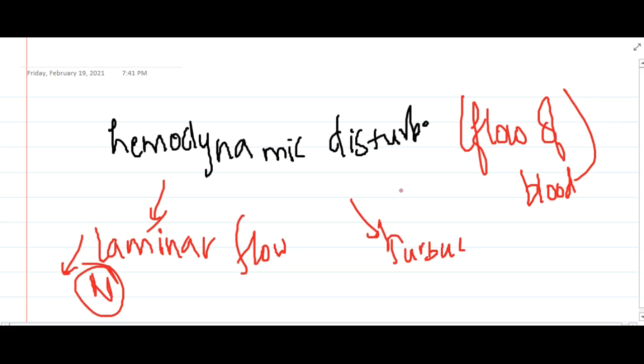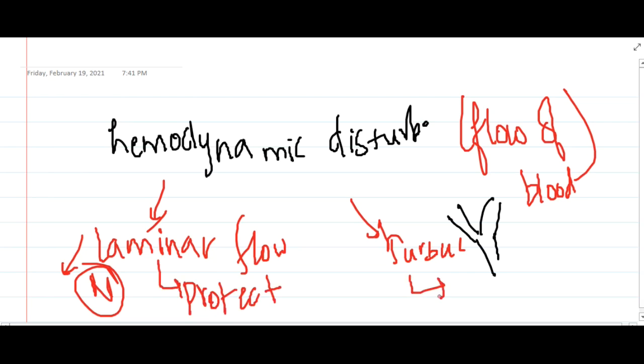Turbulent flow can occur especially at the branching points of the vessels, or whenever there is some injury. Laminar or non-turbulent flow will protect from atherosclerosis, while turbulent flow will predispose the patient to atherosclerosis.